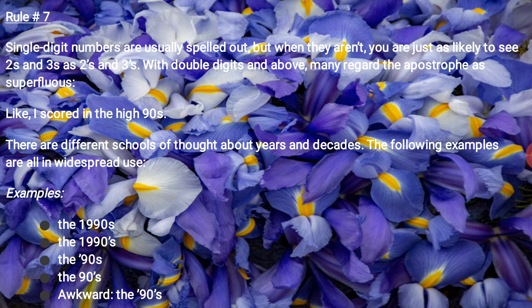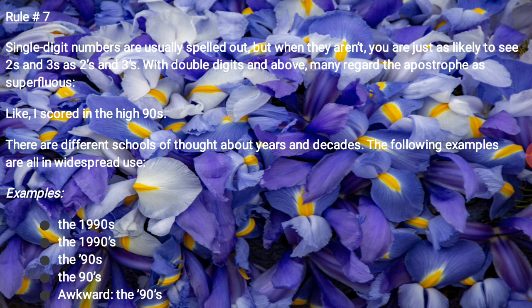There are different schools of thought about years and decades. The following examples are all in widespread use.